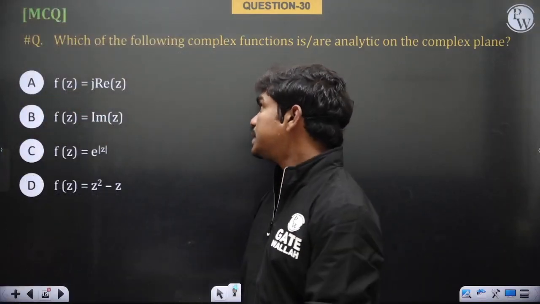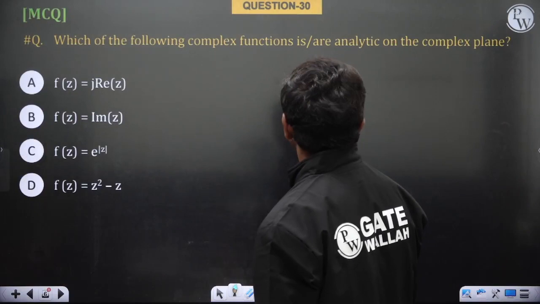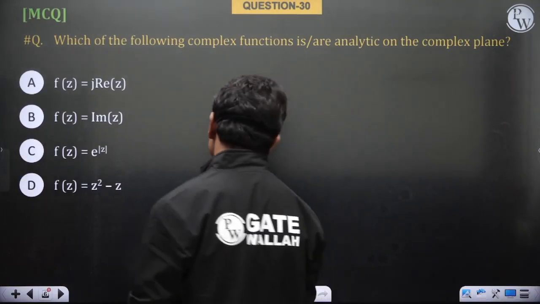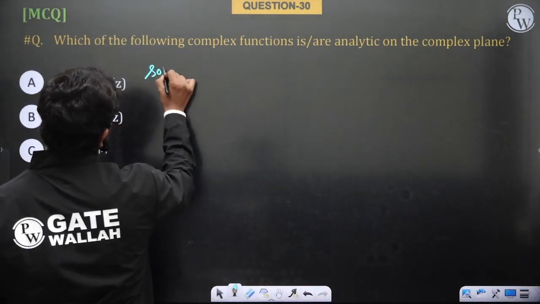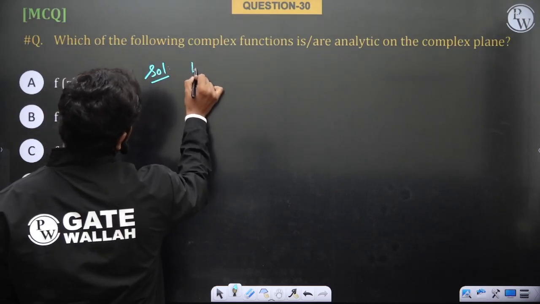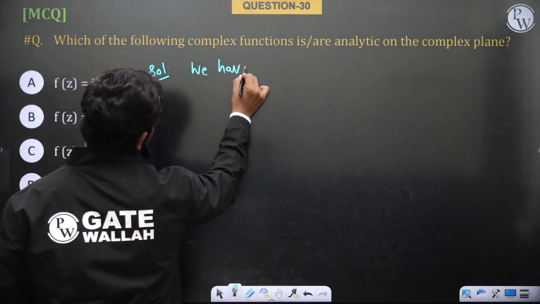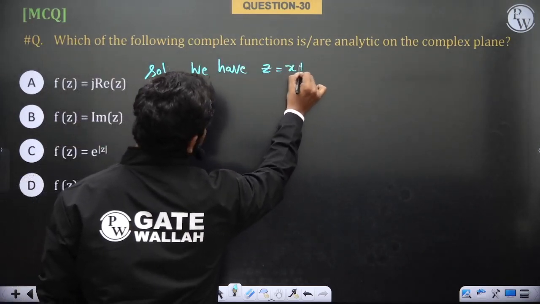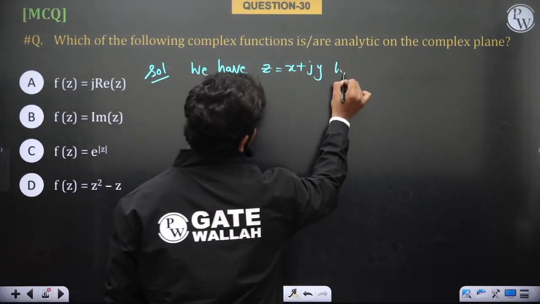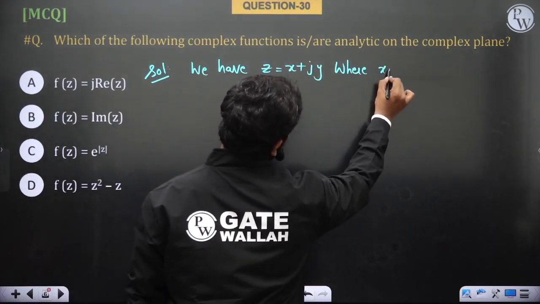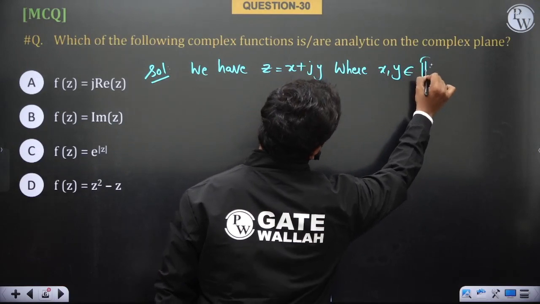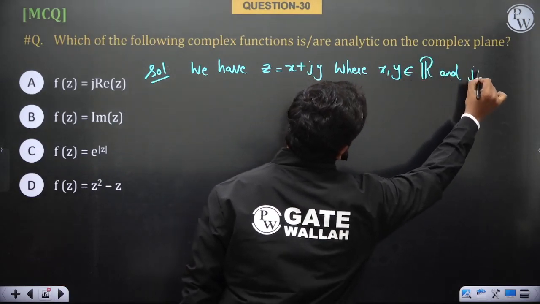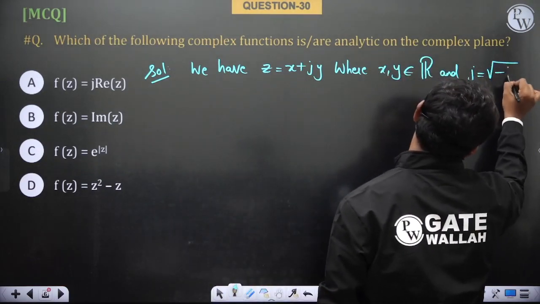So let's solve this question. Which of the following complex functions is or are analytic on the complex plane? Okay, so let's see. First of all, we have z equal to x plus jy, where x, y are real numbers and j is equal to square root of minus 1, of course.